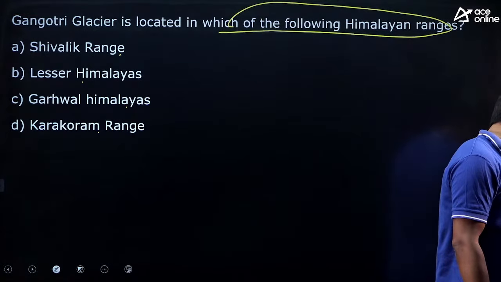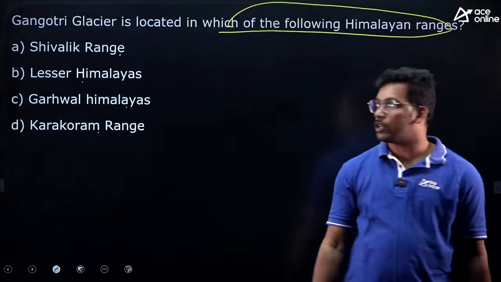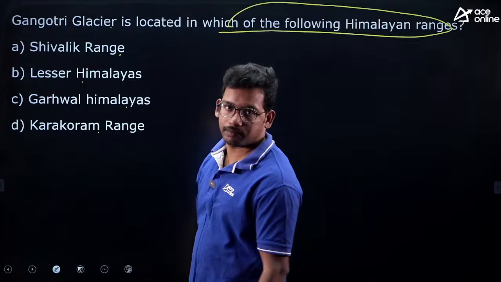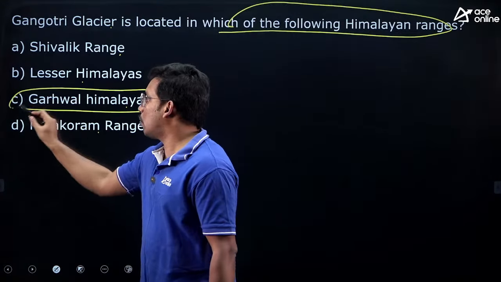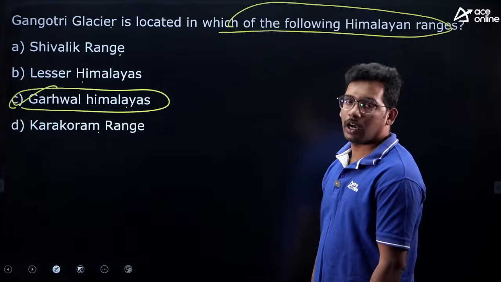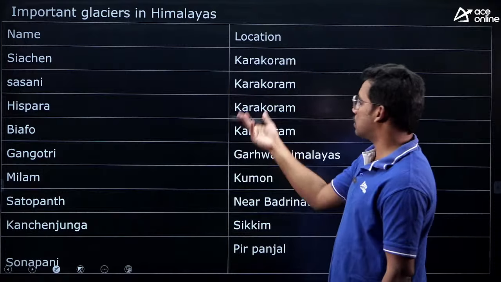Gangotri Glacier. So Gangotri Glacier is the origin of the Ganga river as Bhagirathi. Okay. So this is located in the Garhwal Himalayas of Uttarakhand. So Uttarakhand is the state where the Ganga river originates. So answer is C.